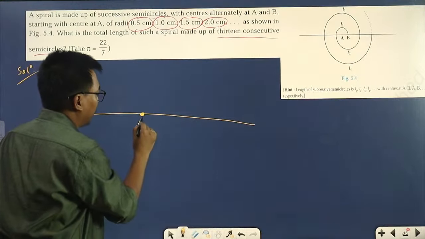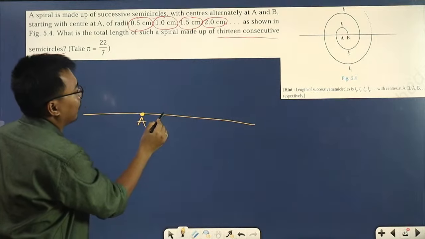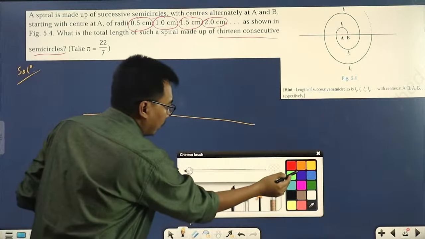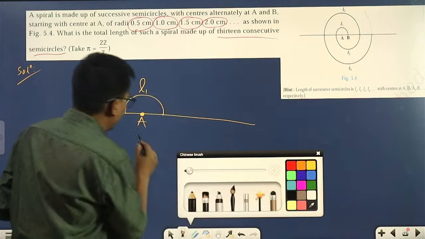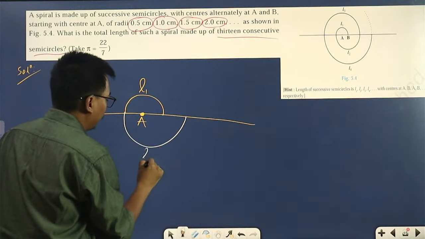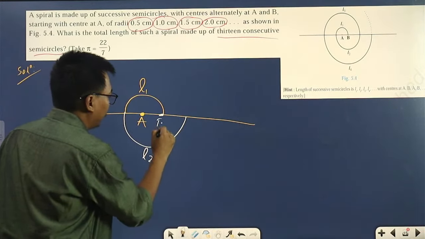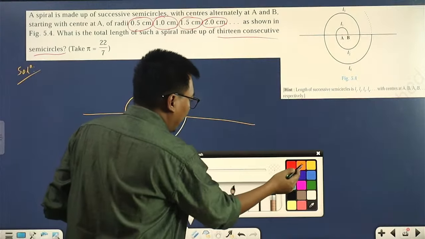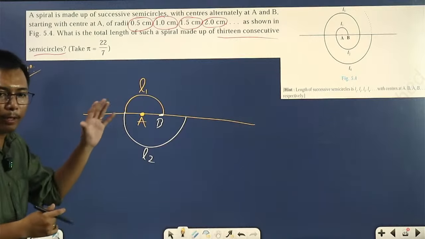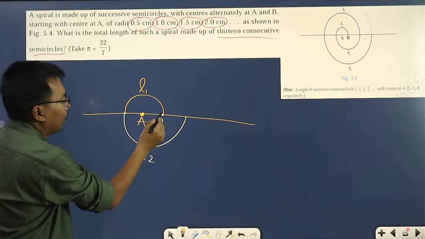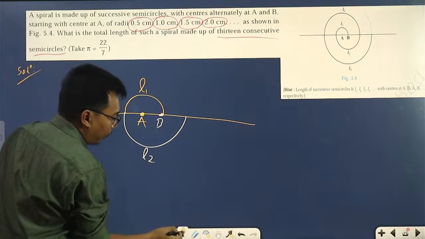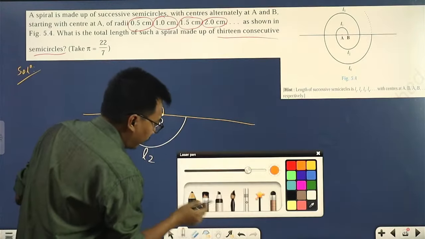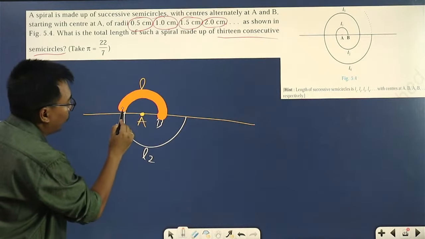Okay, see, this is the center. For the first semicircle, this is L1. For the second semicircle, this is L2, with the center here at B. We have to find the total length of 15 semicircles, which means first of all we have to find the length from here up to here.